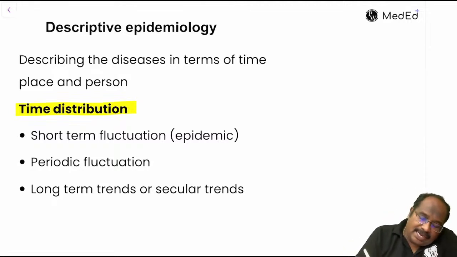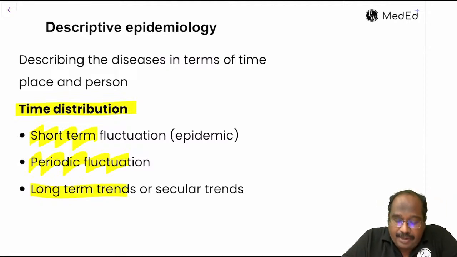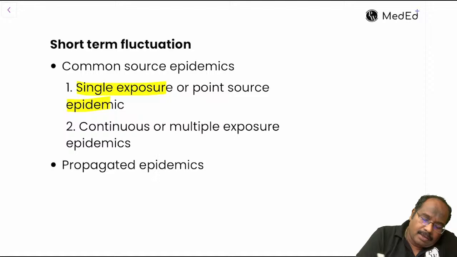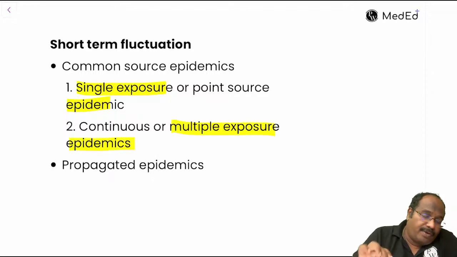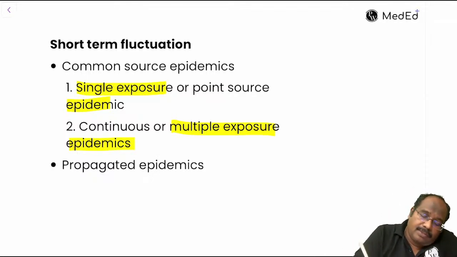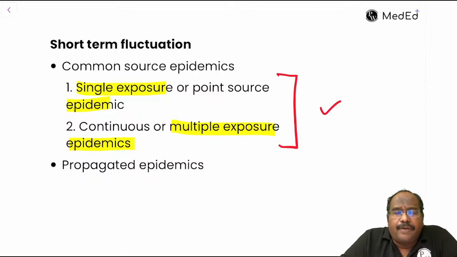In time, the disease can happen in short term, periodic, or long term. In short term, the disease can happen as a single exposure epidemic, multiple exposure, or propagated epidemic. These we will discuss in detail.